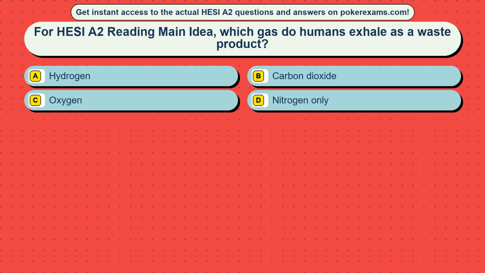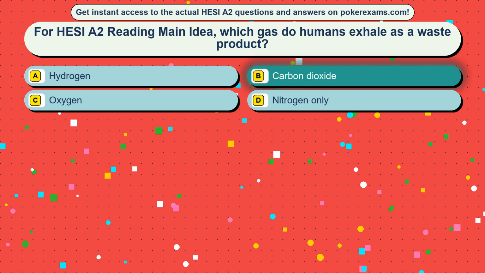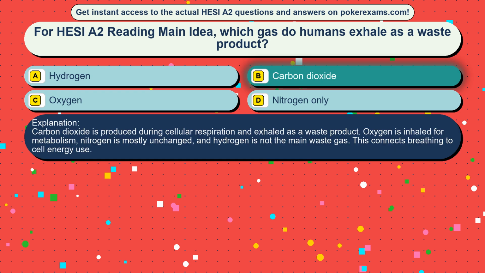Question 32. For HESI A2 reading main idea, which gas do humans exhale as a waste product? Option A, hydrogen, option B, carbon dioxide, option C, oxygen, option D, nitrogen only. The correct answer is option B, carbon dioxide. Carbon dioxide is produced during cellular respiration and exhaled as a waste product. Oxygen is inhaled for metabolism, nitrogen is mostly unchanged, and hydrogen is not the main waste gas. This connects breathing to cell energy use.